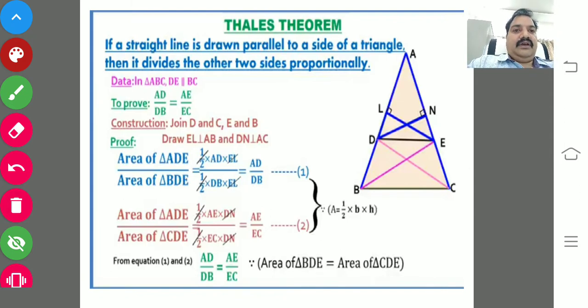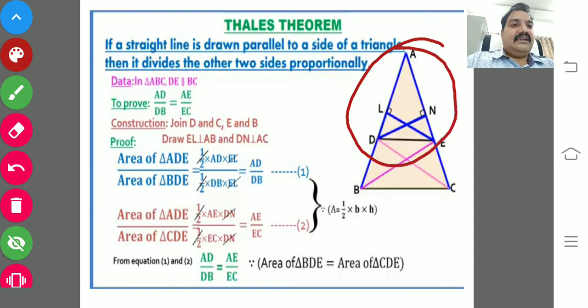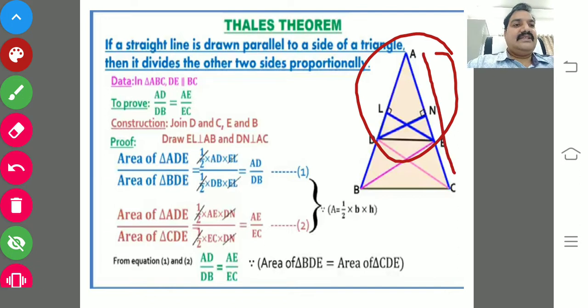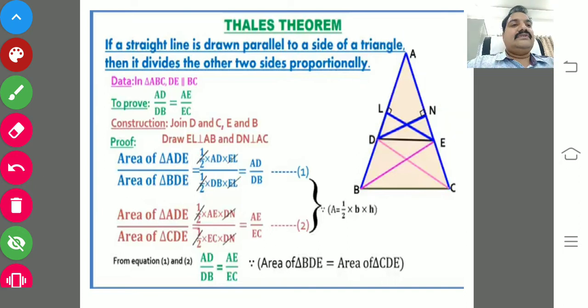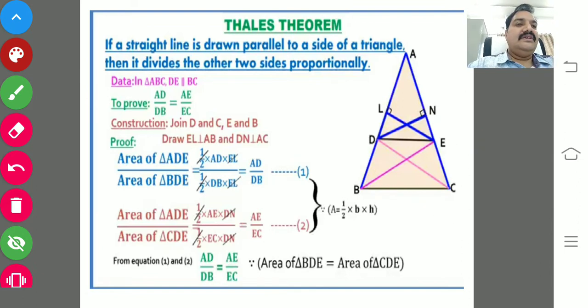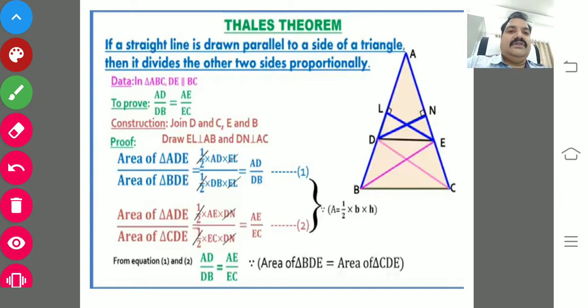Now again triangle ADE and triangle DCE. For this triangle, the base is AE and the altitude is DN. So the area is half of AE into DN. Now the next triangle CDE. It's an obtuse triangle. Its base is CE and the altitude is DN.